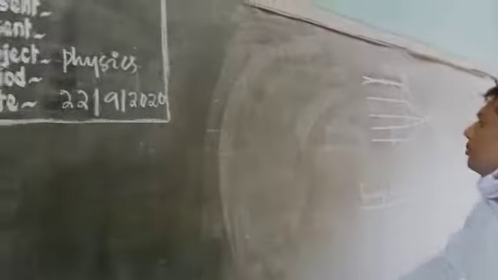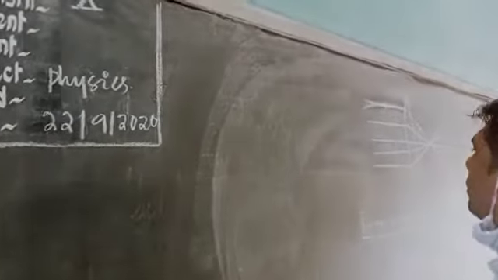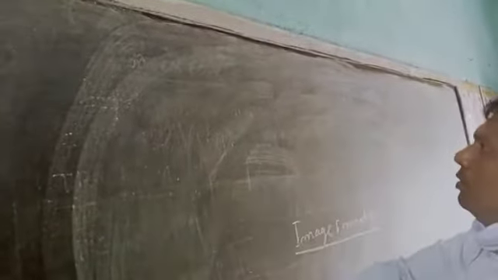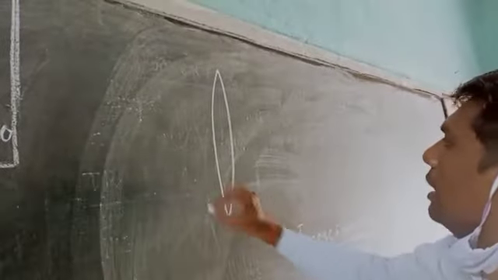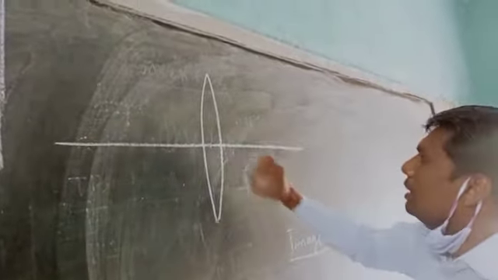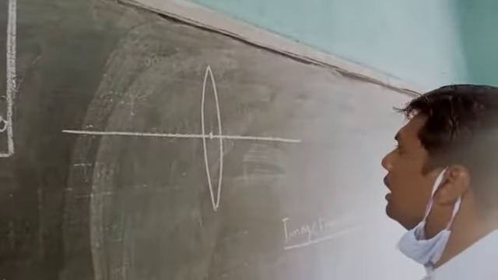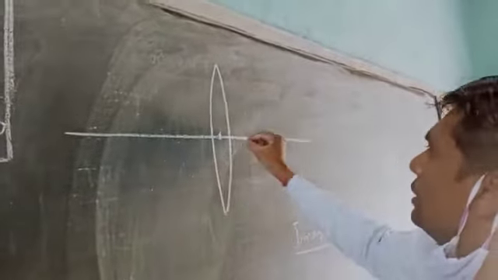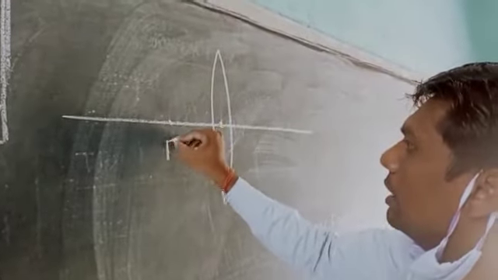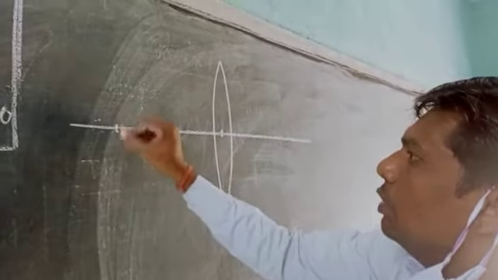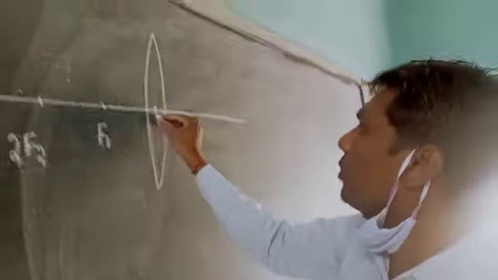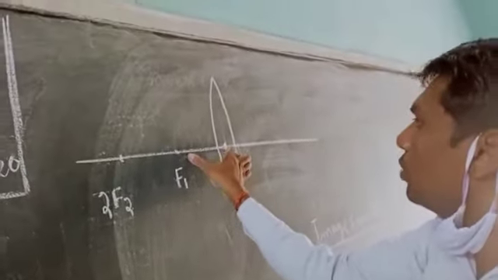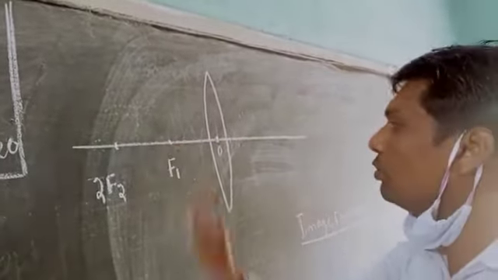Here we have to draw the convex lens, this is the optical center O, this is F1, and this is 2F1. The distance from the optical center to F1 and to 2F1 should be equal.